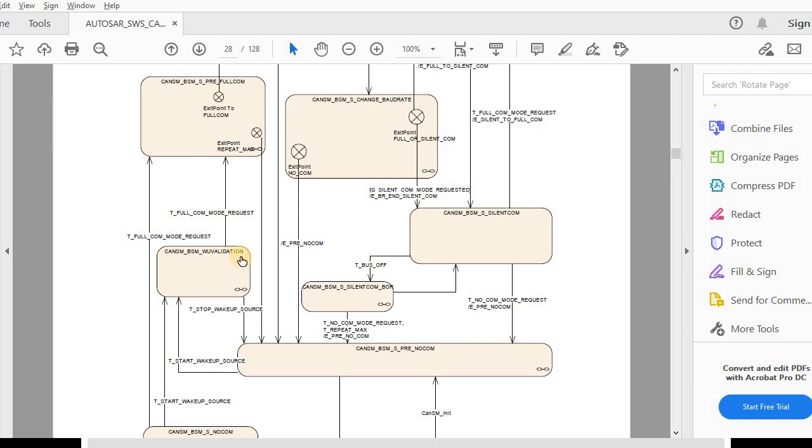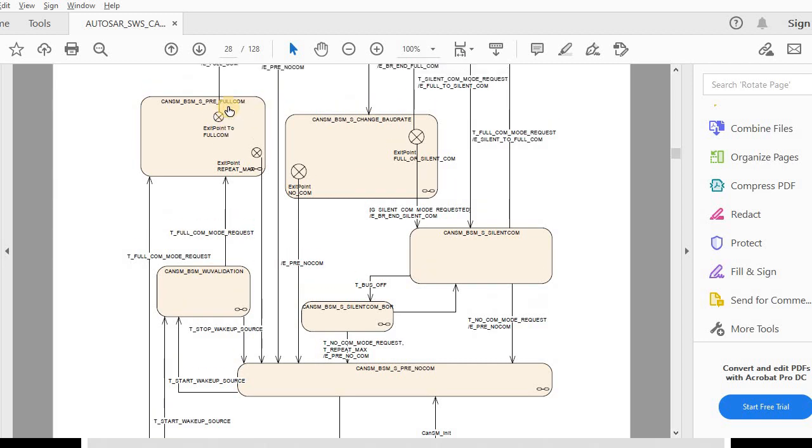If wake up validation is enabled for that particular ECU, then once EcuM calls the CAN SM start wake up source API, it will go to this state, wake up validation. And once the validation is successful, ComM will give the full com request to CAN SM via this trigger, T full com mode request, after which it will go to pre-full com.